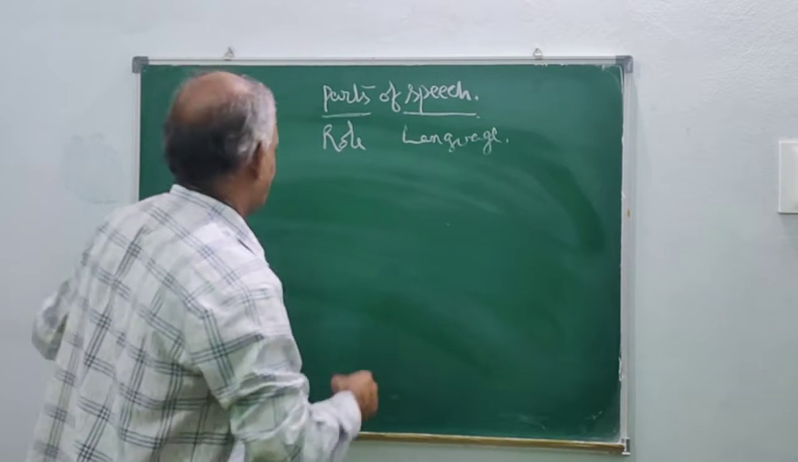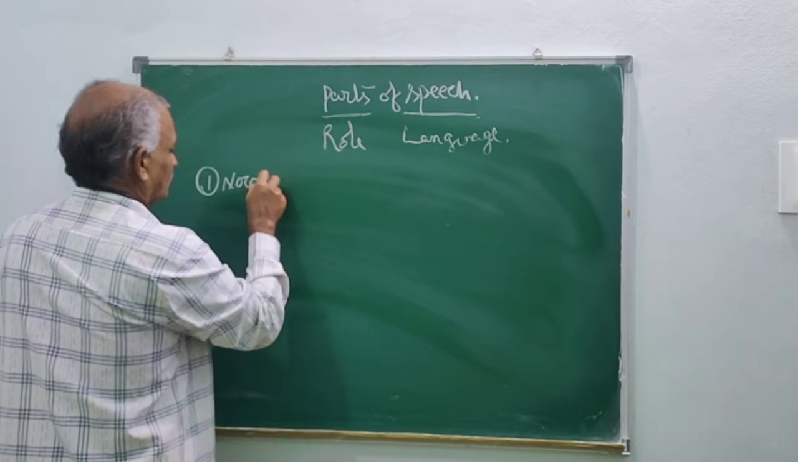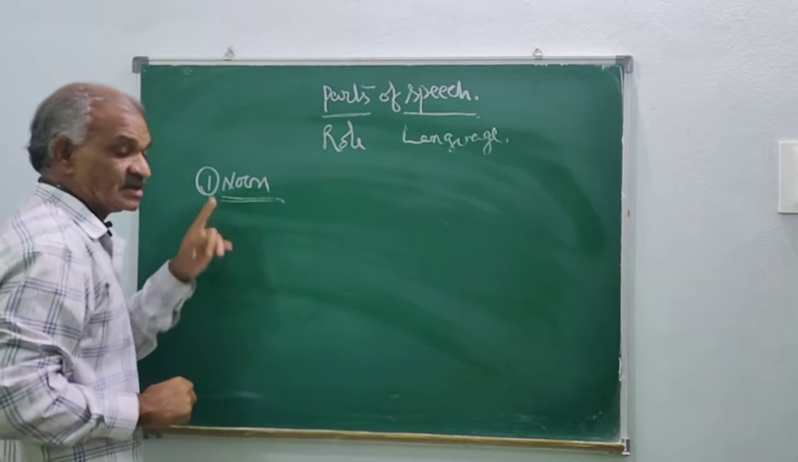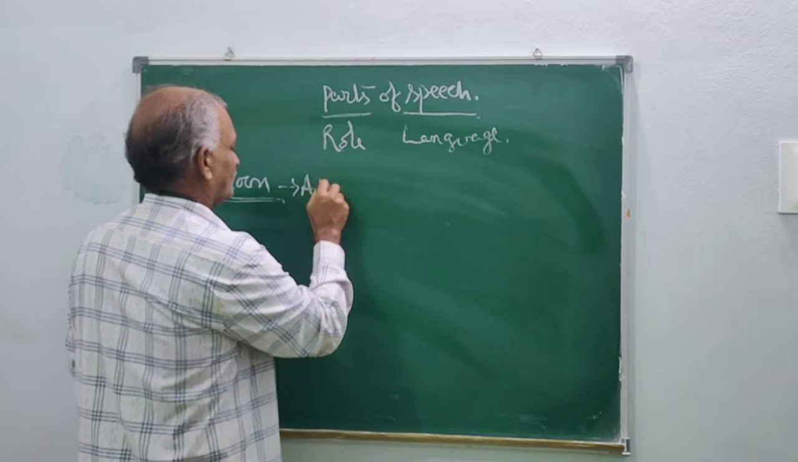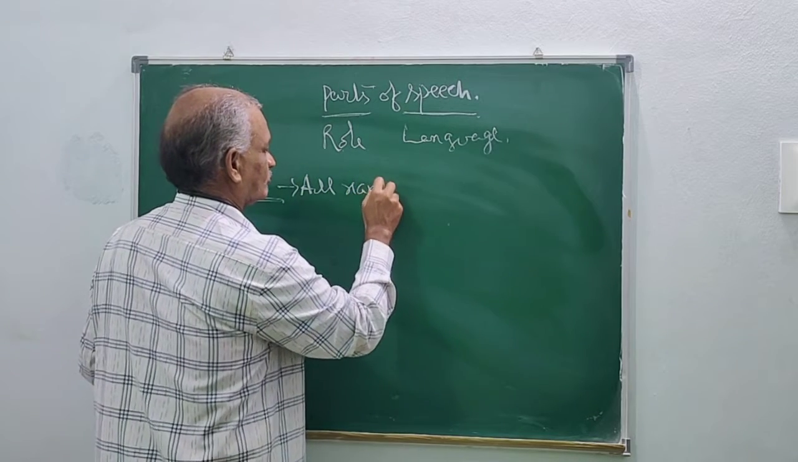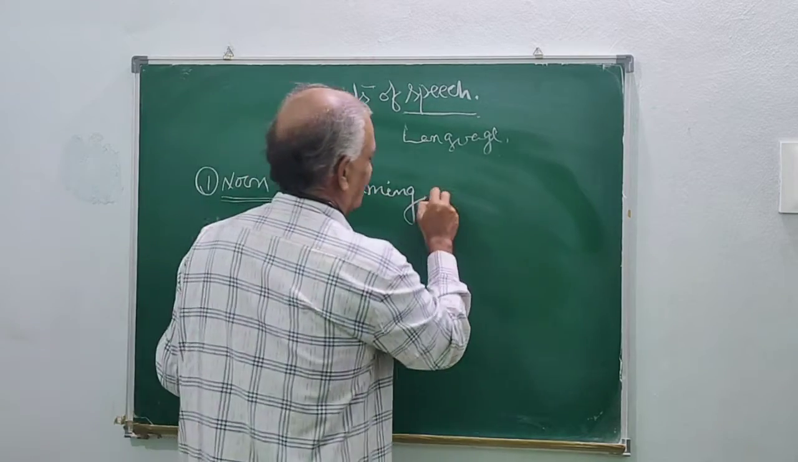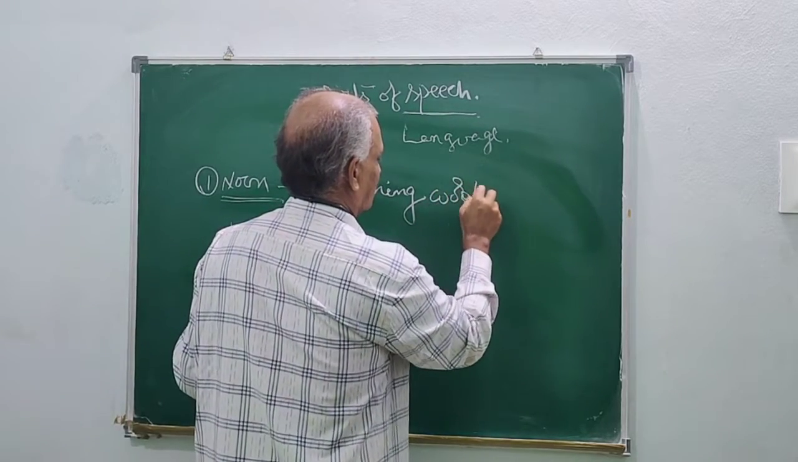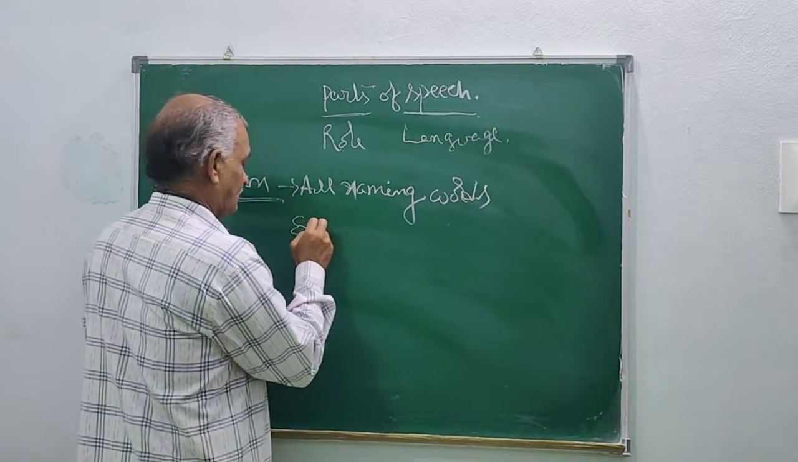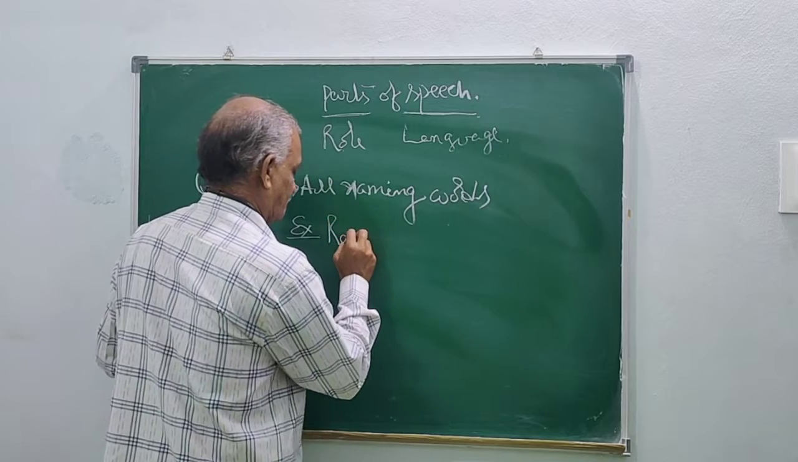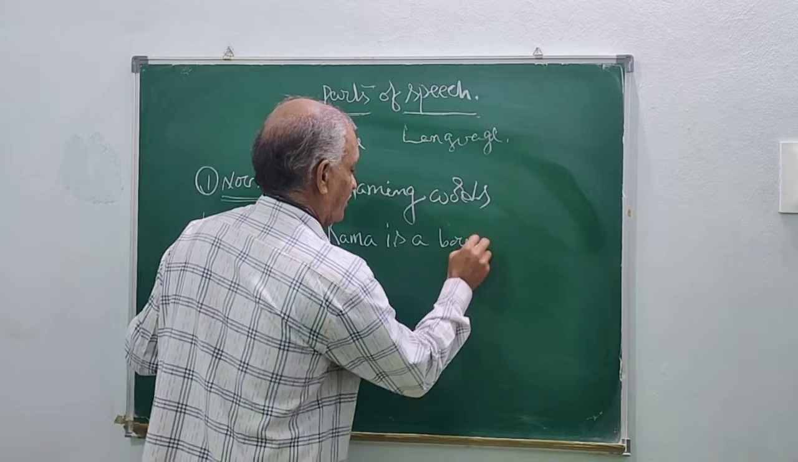Now you see, the first one is noun. What is noun? All naming words are called noun. For example, Rama is a boy.